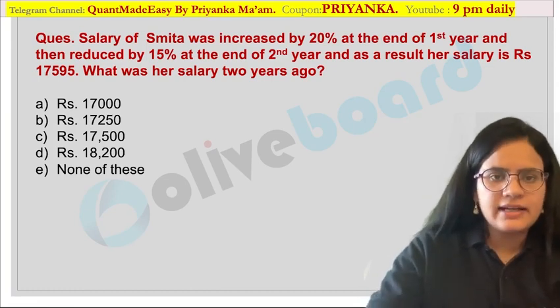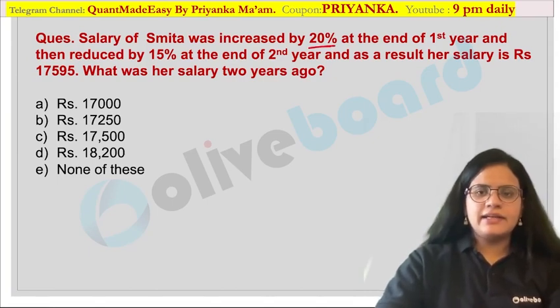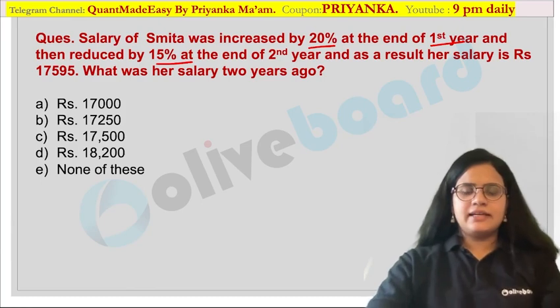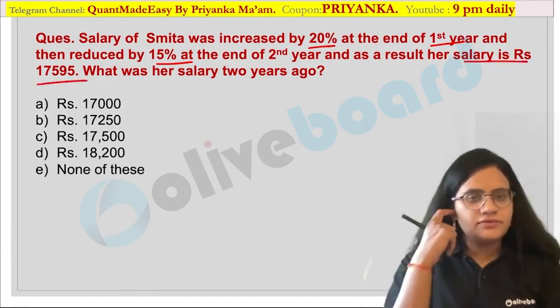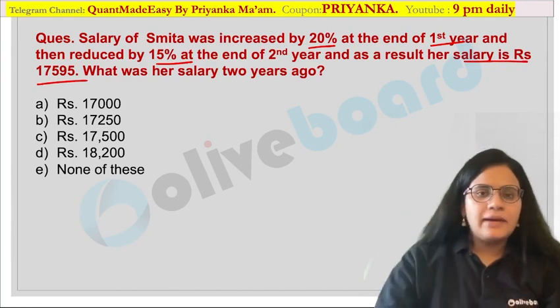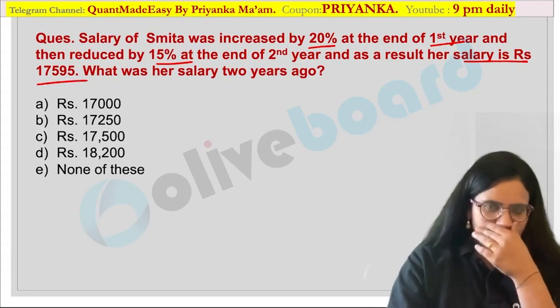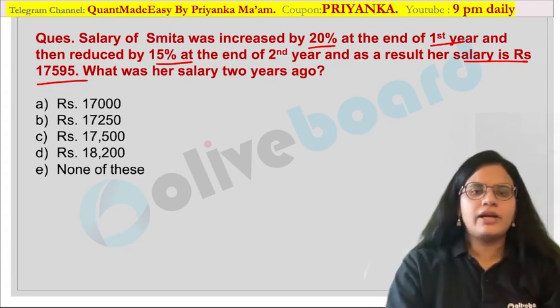Now here it is said that the salary of Smita was increased by 20% at the end of the first year, and then it is reduced by 15% in the second year. As a result, her salary is 17,595 over here. So that means this value is nothing but a final value in this case. Okay, so please remember, first you have to determine whether it is the initial or final value.